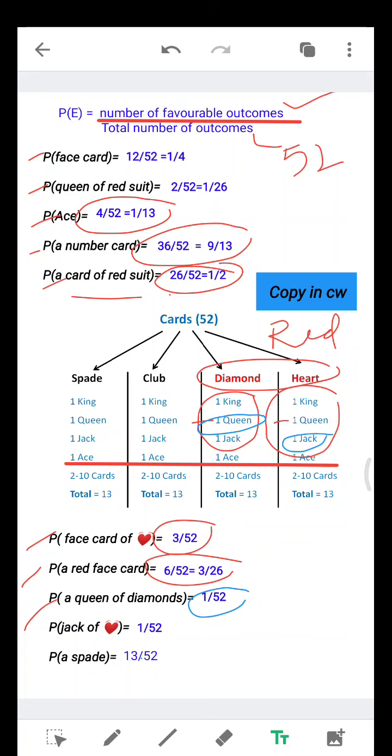This is the way we can find probabilities by using a deck of cards. You can frame innumerable questions on this concept. You can become perfect in the probability concept by using this.